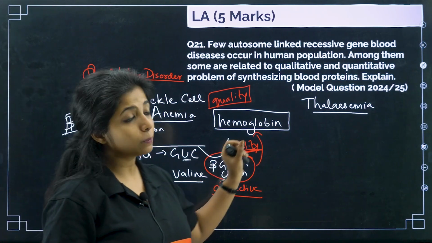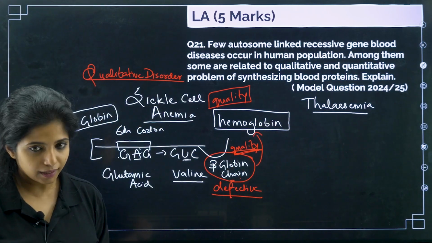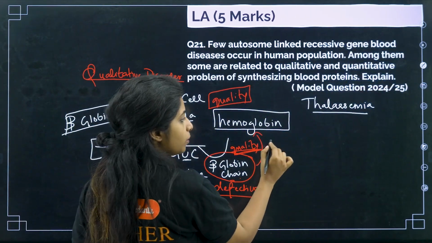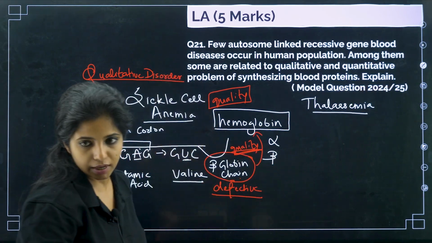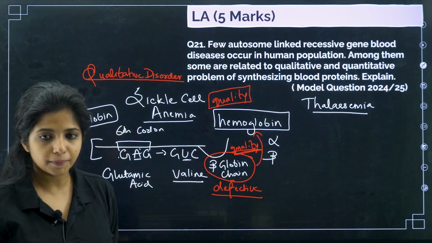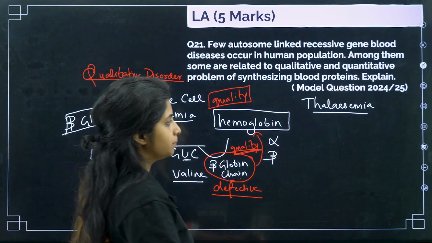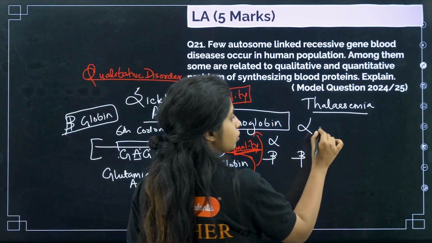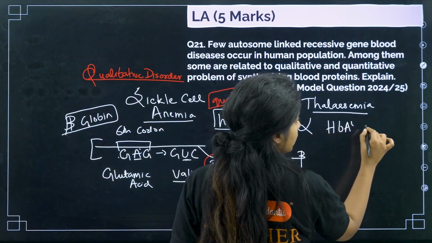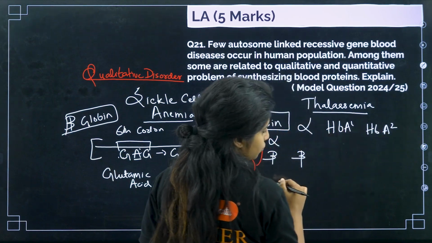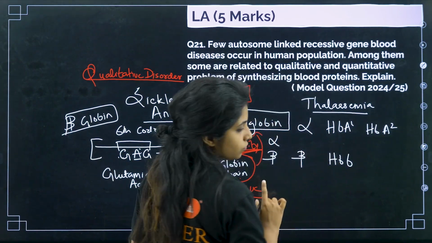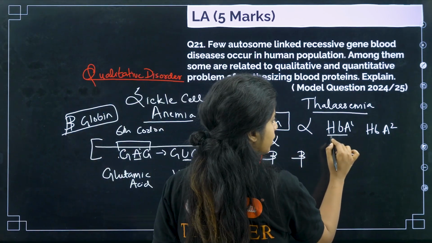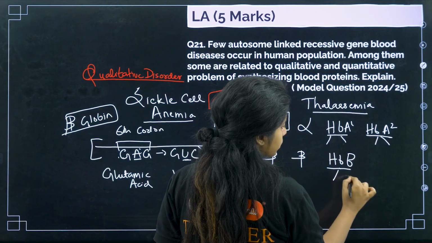Now, when you talk about thalassemia, things are quite different there. One thing before that I should tell you is that hemoglobin is made up of alpha chains and beta globin chains. Beta globin chain was the one getting affected in sickle cell anemia. But in thalassemia, alpha chain can be affected, beta globin chain can be affected. For formation of alpha chain, you have HbA1 gene and HbA2 gene also. Here you just have HbB. There's only one gene with 2 alleles. This will be having 2 alleles, children. This will also be having 2 alleles.